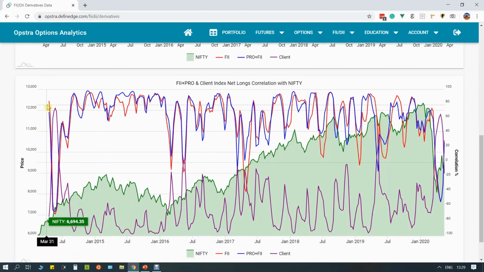If you look at the starting itself, the FIIs had high correlation at this point of time, around April, right? That had a very high correlation. And then there was a big rally. This rally was because a lot of clients started buying the market, going long in the market because of the elections.